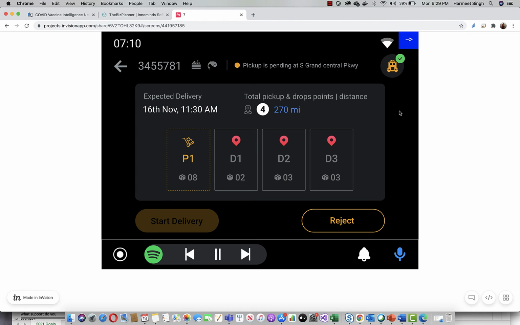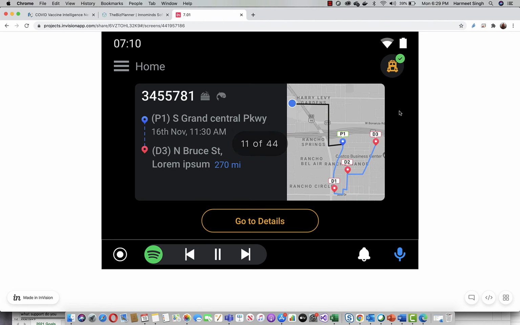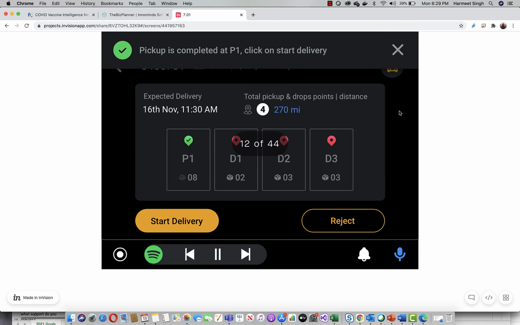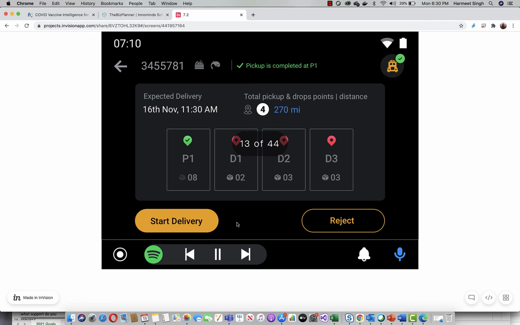The driver is now going to pick up the delivery here. Okay, now again go to the details screen here. A pickup is completed. This can be driven from an external factor. It can be an admin, a warehouse admin, etc. And start delivery is the button which is going to tell my asset tracker, which is now connected to my container, that the container has been loaded on the truck. The vaccines are sitting in the container. Now the moment I say start delivery, it's going to start sending me all the temperature, pressure, humidity, etc.